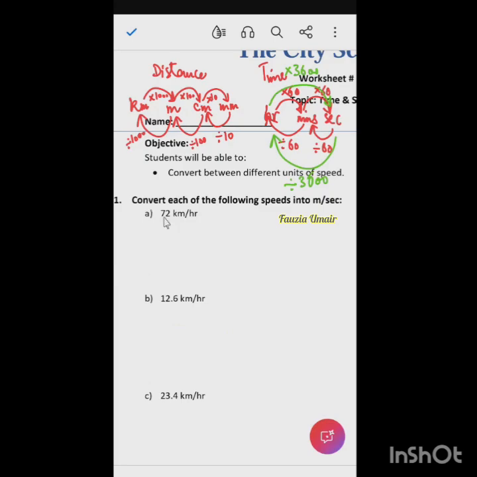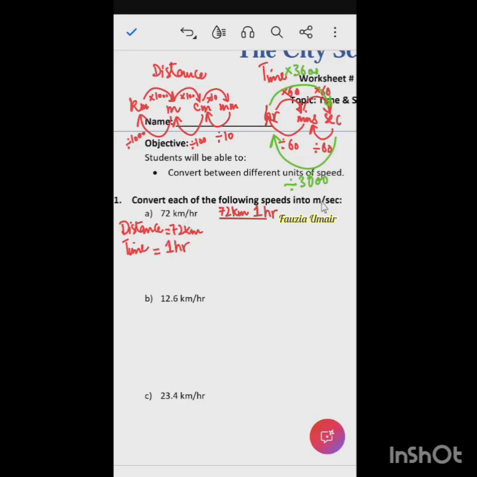72 kilometer per hour means 72 kilometers in 1 hour. What does per hour mean? In 1 hour. So whatever this object is, it is covering 72 kilometers in 1 hour. In short, per hour means 1 hour. Now I will convert the units separately. Distance is 72 kilometers and time is 1 hour. We have separated them like this.